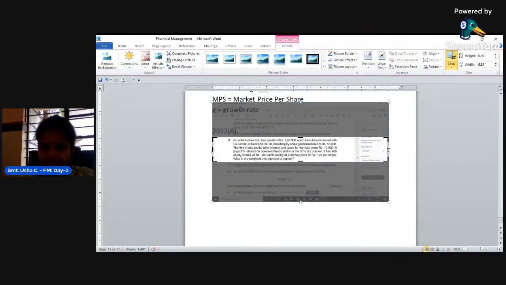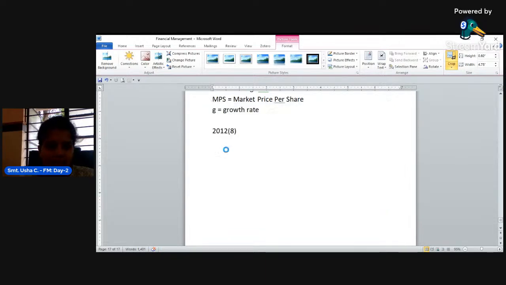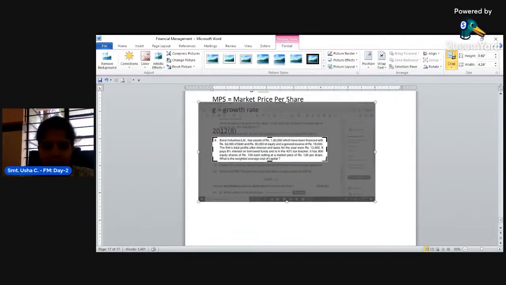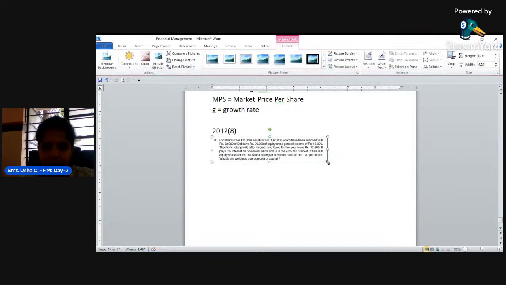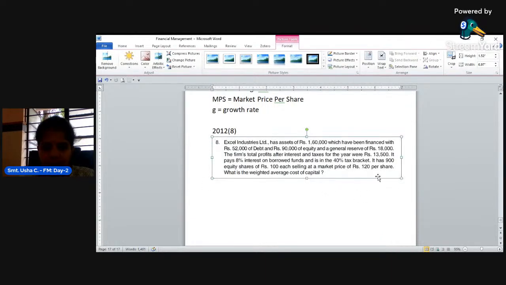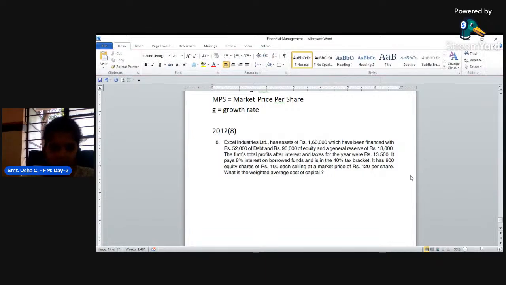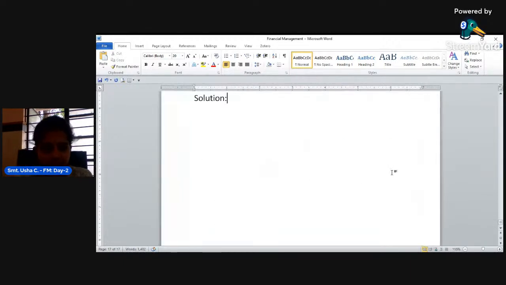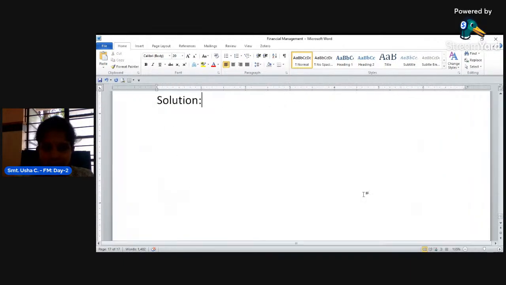Here they have asked us to calculate weighted average cost of capital. Just look at the problem. We'll give the solution by solving this after understanding the problem. Look at the problem here.